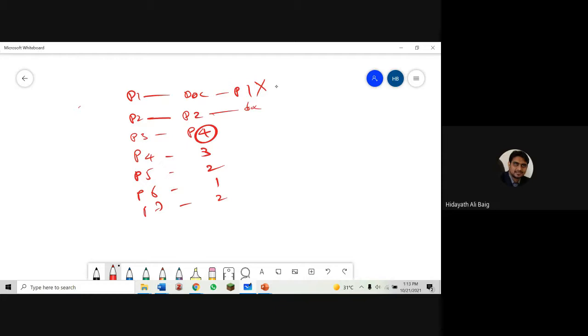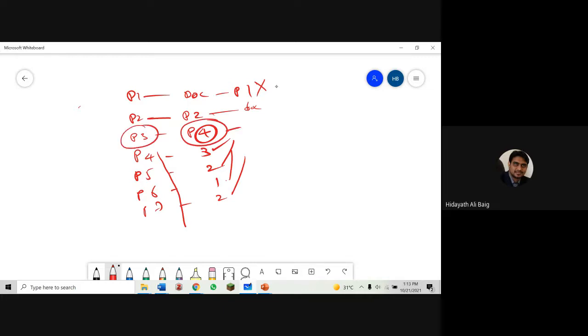Okay, so next should be patient 3. Patient 3 has to go to the doctor, but patient 4 will go to the doctor because priority is more. Patient 5 goes to the doctor, priority is more. Patient 6 again with more priority will go to the doctor. Likewise, what is happening in the system is we are getting a list of processes with more priority than process 3.